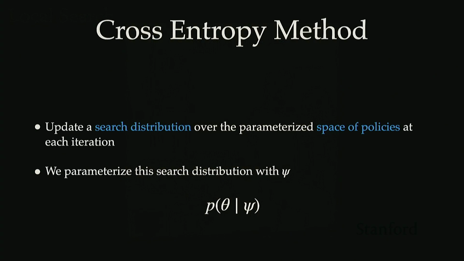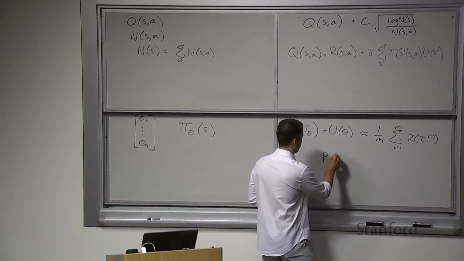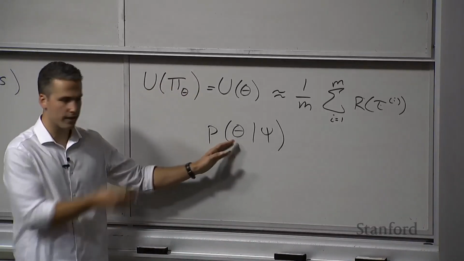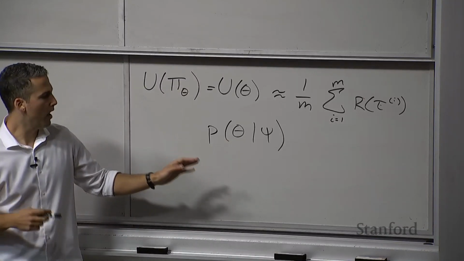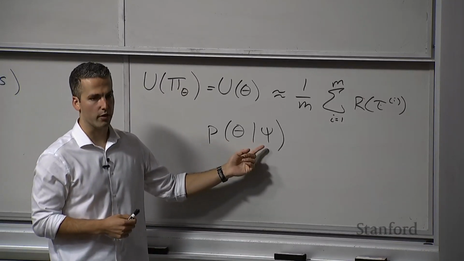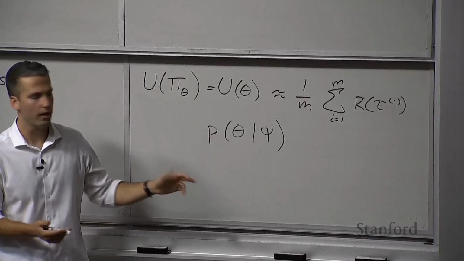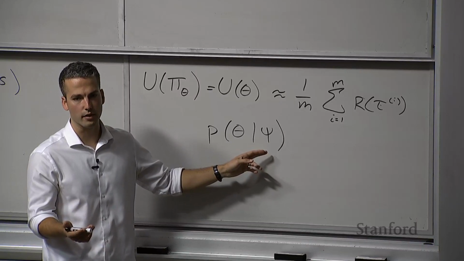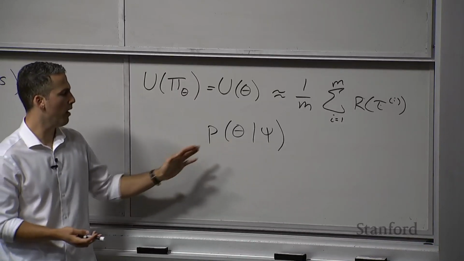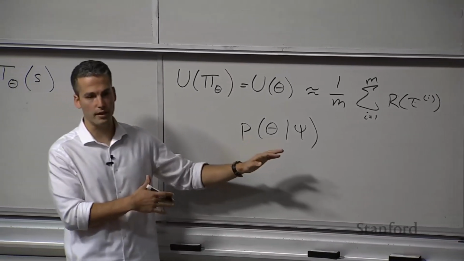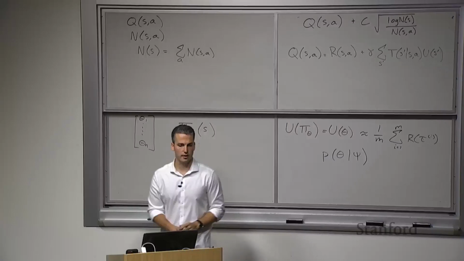And the cross-entropy method seeks to improve on the weaknesses of local search by using a search distribution that we are representing by this p_theta of psi here. Okay, and so again, this is still just our policy vector of parameters. But now we have this other set of parameters here which parameterize our search distribution. If we're using a Gaussian distribution, this is just the mean and covariance of the Gaussian distribution. All right, and what we're saying then is that our policy parameters are distributed according to this Gaussian distribution. You can use other distributions in here as well. In this example, we're going to be using a Gaussian distribution.